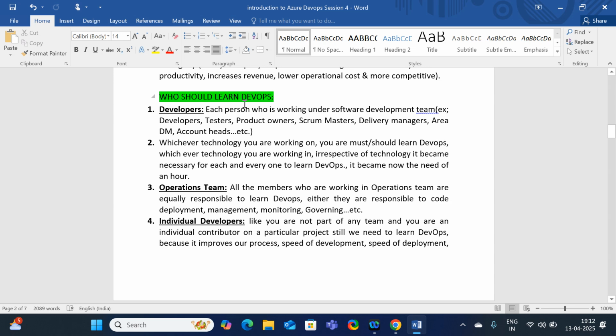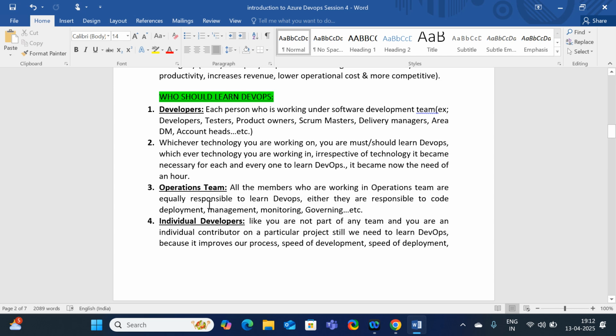Here, who should learn DevOps? Is it only whoever is working on Azure, or whoever is working on the admin side? No. The developers too, because if they develop their code and want to test it by deploying it over the Azure environment, then they must learn DevOps.